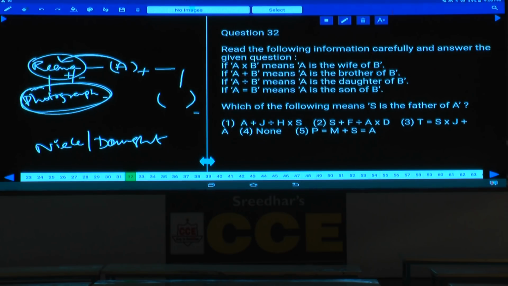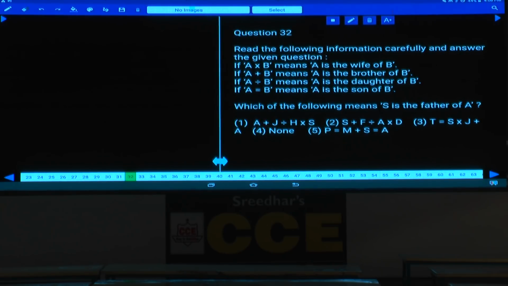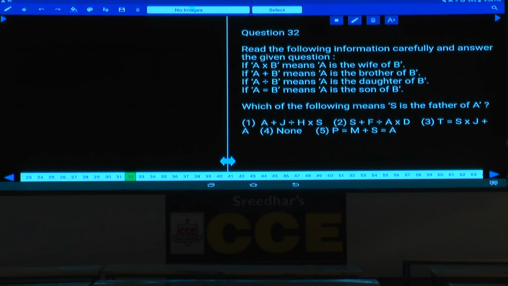Then question number 32. Yes, tell me what is your answer here, question number 32. A into B means A is the wife of B, A plus B means A is the brother, and so on. Which of the following means S is the father of A? Here the relation is given. Now with the help of which expression we are getting that answer, we need to check out.